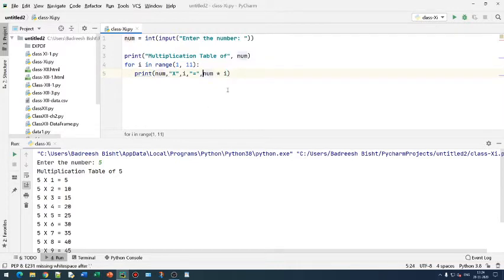Now check again. This is the program that you have to write in this way. Hope the sound is clear now.